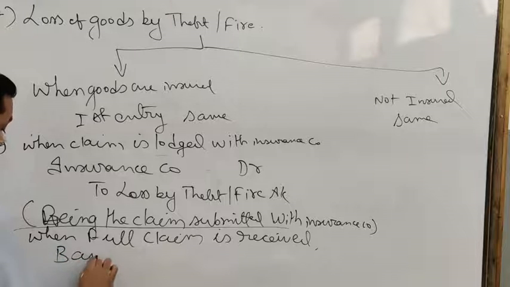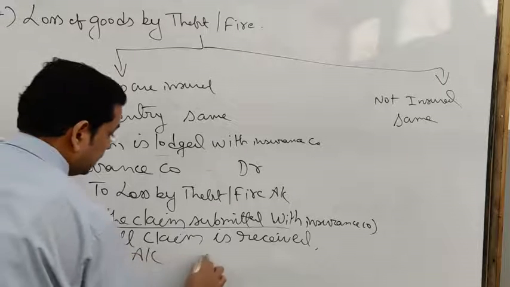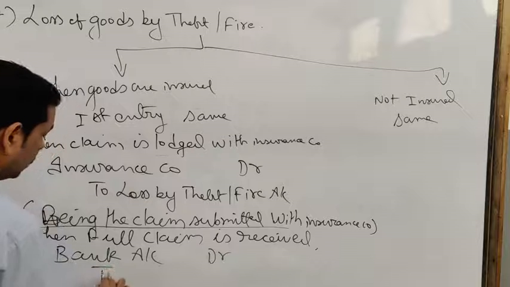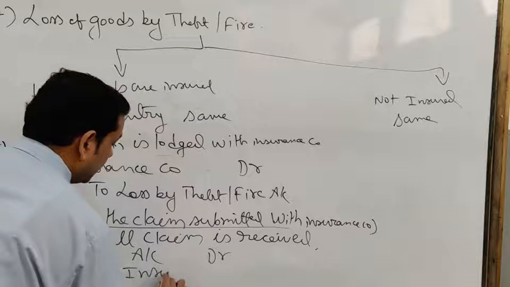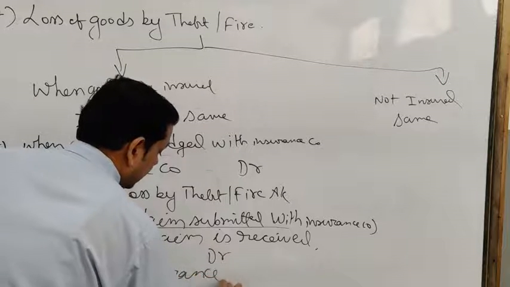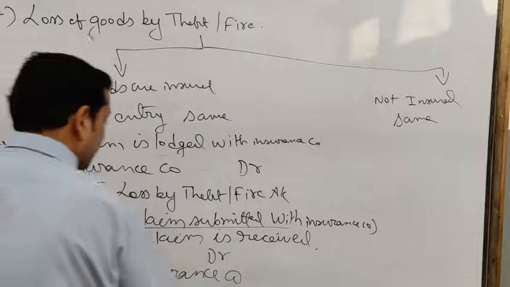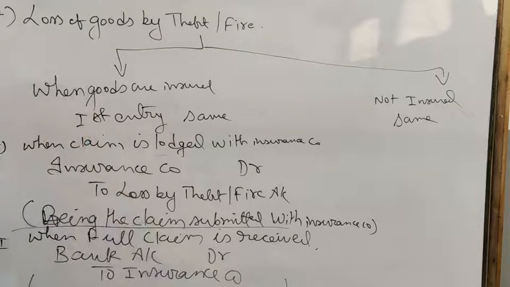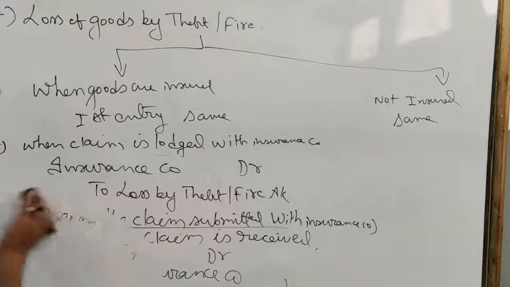You will pass an entry: bank account debit to insurance company. Here you have to write the narration: being the insurance claim received. Clear? In this way, a journal entry is passed. But there is one more situation. What will you do when the claim is received partially? Clear? In this way, you have to pass. You have to add one more thing in the second entry.